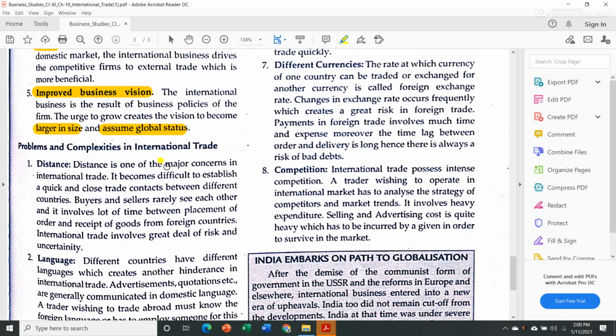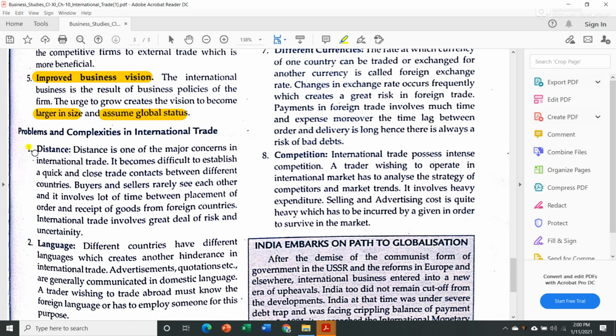Now let us see what are the problems and complexities in international trade. Now first one is distance.